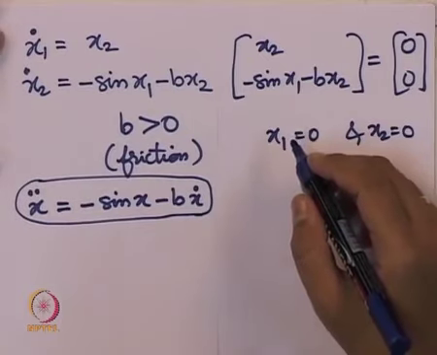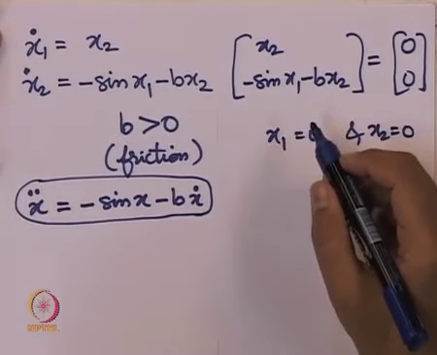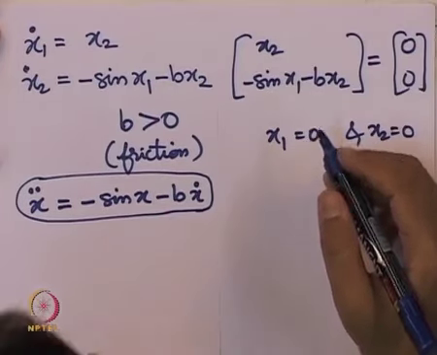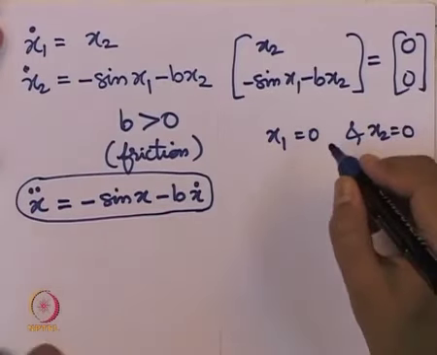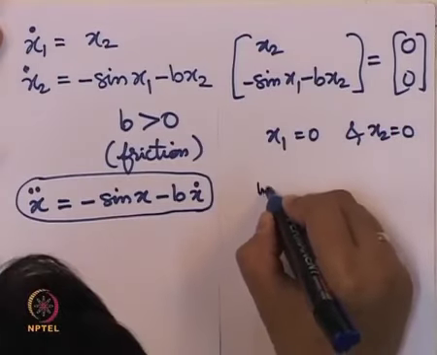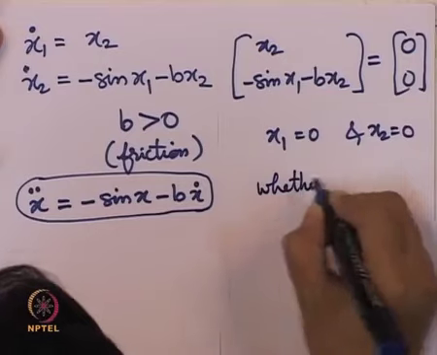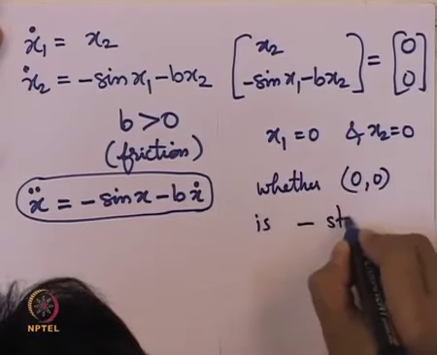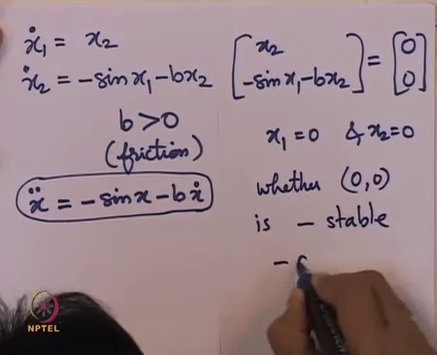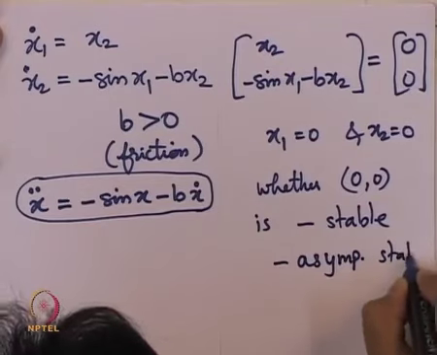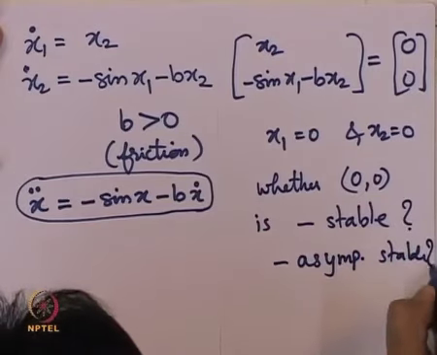We can also obtain that as a conclusion by linearizing about that point and checking that at least one of the eigenvalues is in the open right half plane. That we will keep as an exercise. What we will now check is whether the equilibrium point 0, 0 is stable, asymptotically stable. This is what we will check now.